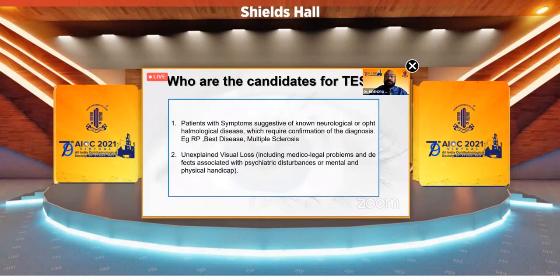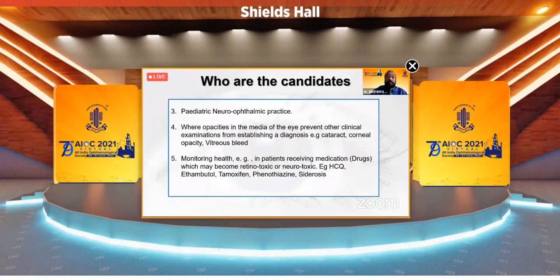So who are the candidates for electrophysiology testing? Patients with symptoms suggestive of known neurological or ophthalmological diseases which require confirmation of the diagnosis, like retinitis pigmentosa and Best's disease, etc. If there is unexplained visual loss, it helps. If you are practicing pediatric neuro-ophthalmology, it helps. And when there are opacities in the media like cataract and vitreous hemorrhage, etc. And if you are giving some drugs or medicines to the patient, it monitors the health. Drugs like ethambutol or hydroxychloroquine.